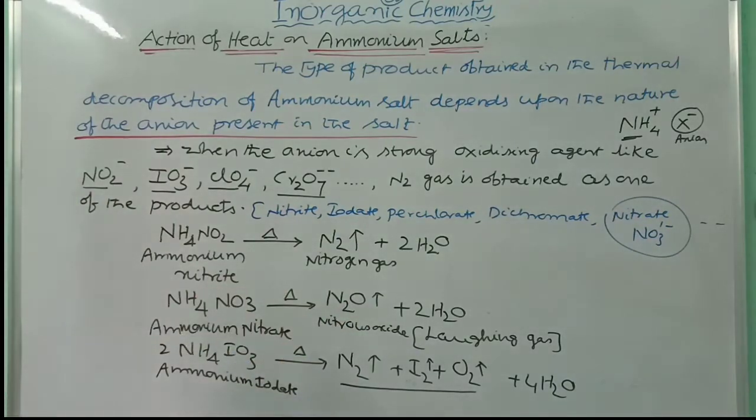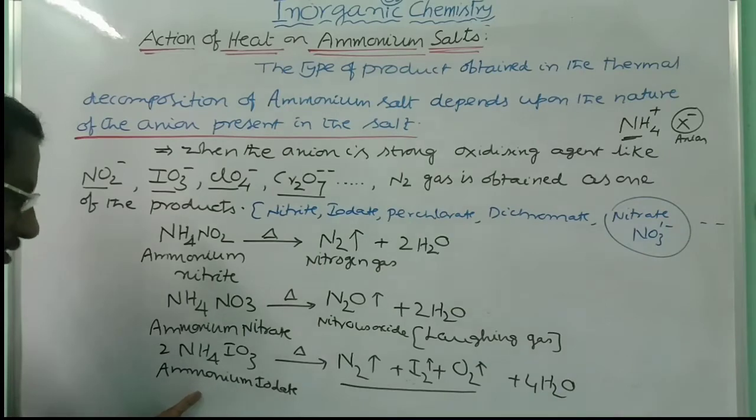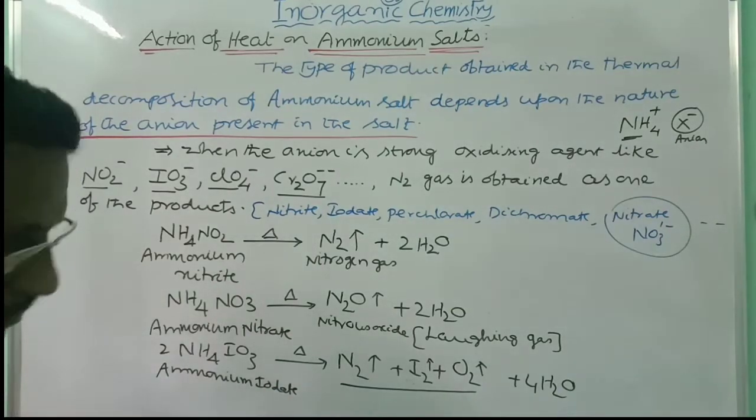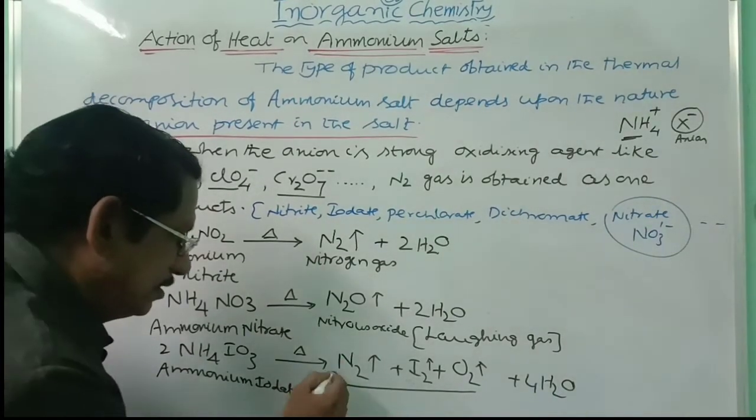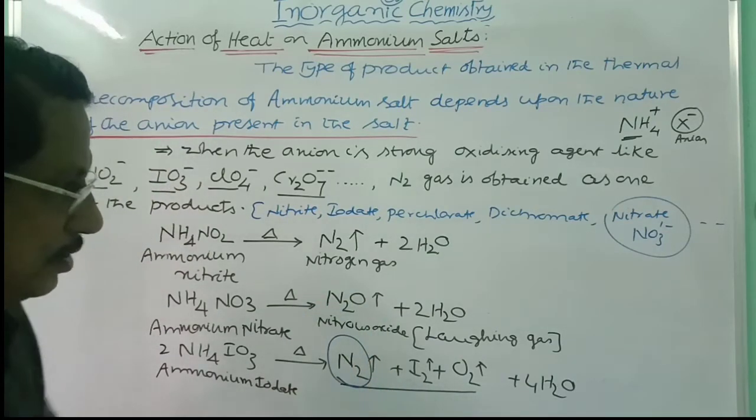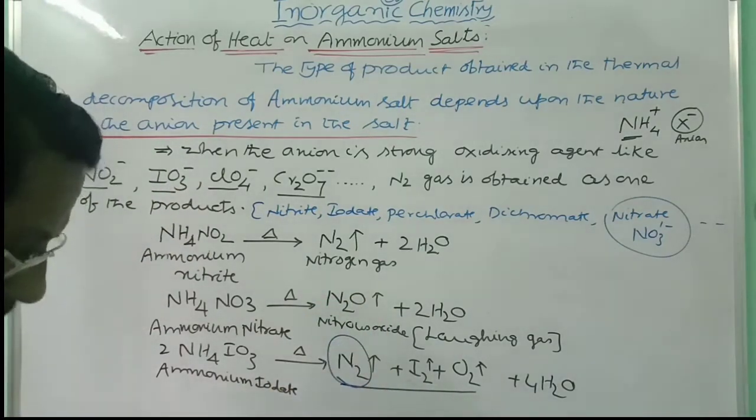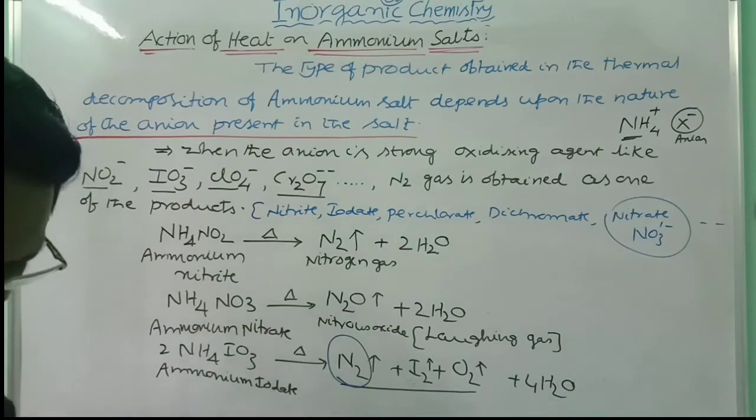These are obtained in the case of ammonium iodate heating. When ammonium iodate is heated, nitrogen gas is obtained, no doubt. Along with nitrogen gas here, you are getting I2 also and oxygen gas also. This is a peculiarity here in the case of ammonium iodate.